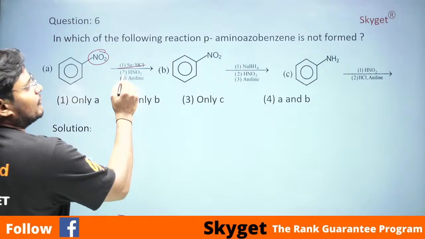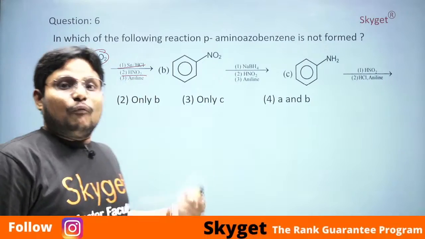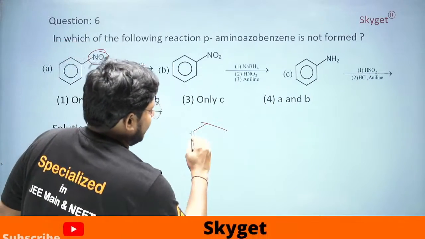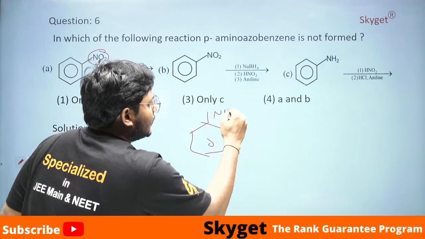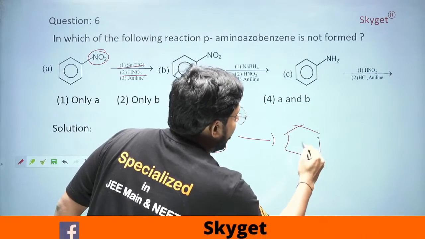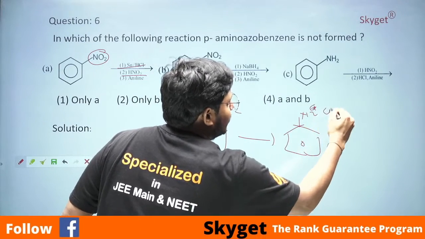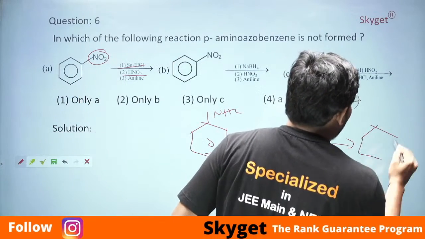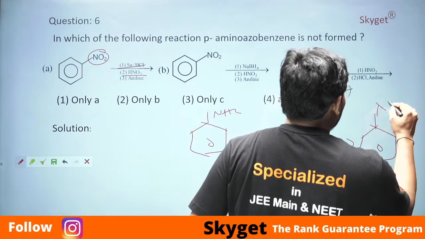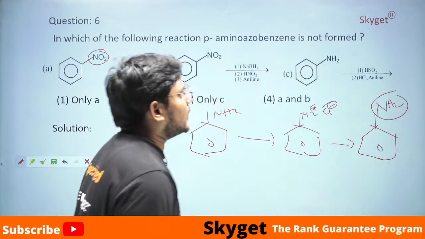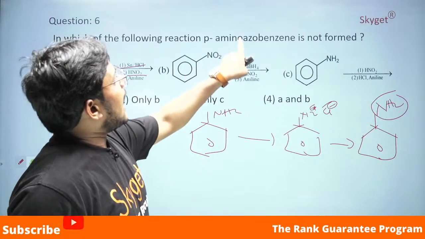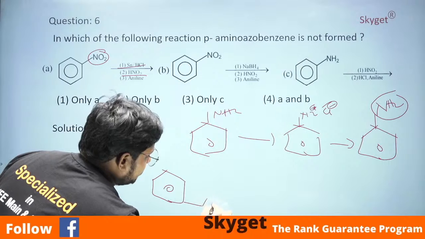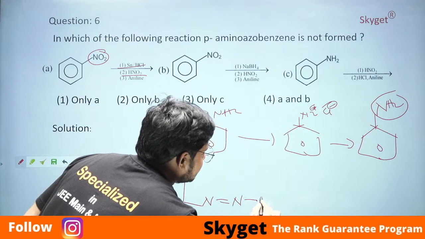After that, what is happening when you make them react with HNO2? What will happen? When you make them react with HNO2, that NH2 will convert into diazonium salt. This diazonium salt, when you react it with aniline, what are you going to get? You are going to get para-aminoazobenzene. What does that mean?